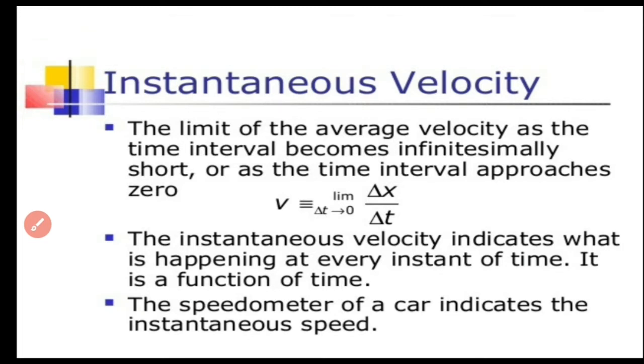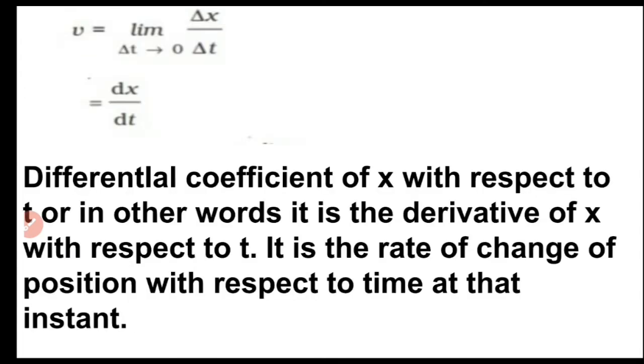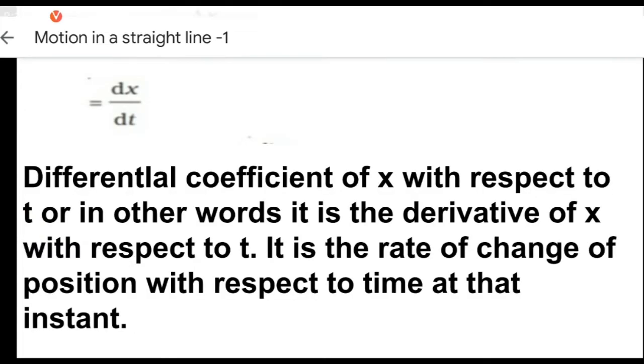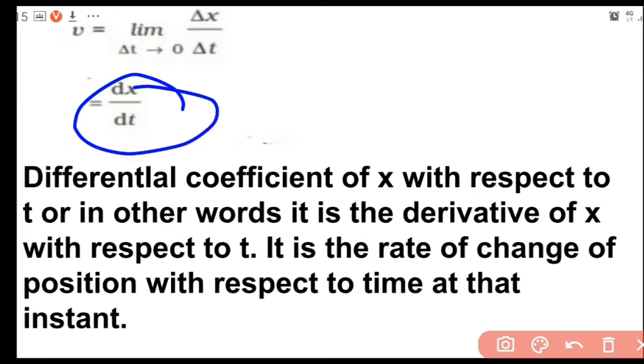This limit delta t tends to 0 of delta x by delta t is called dx by dt. So it is denoted as dx by dt. We are learning further in maths. Actually, this belongs to maths. You will be studying this next year in mathematics. 2-3 chapters are there in detail about differentiation and derivatives, but we need the results here in physics. So for doing this differentiation, a little bit we will learn this year itself.